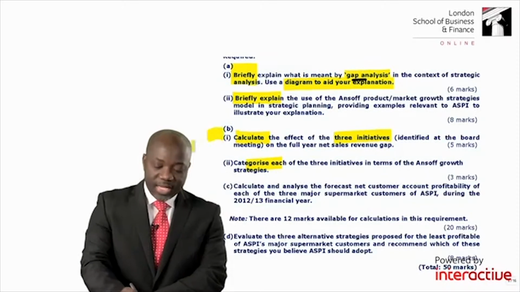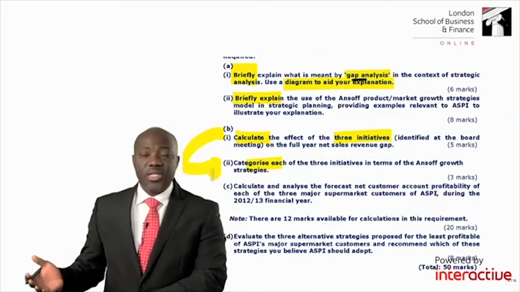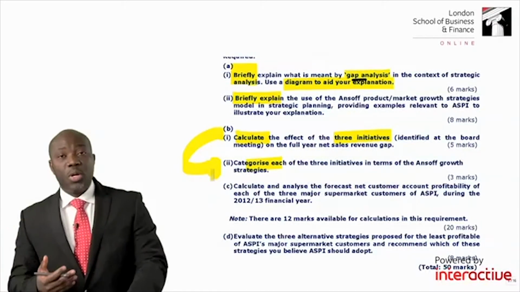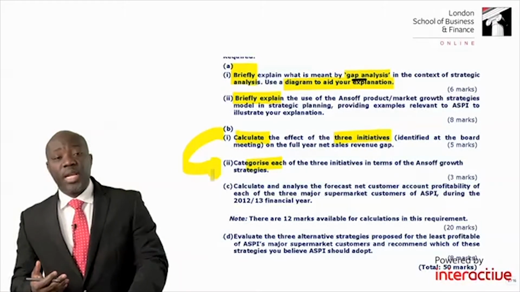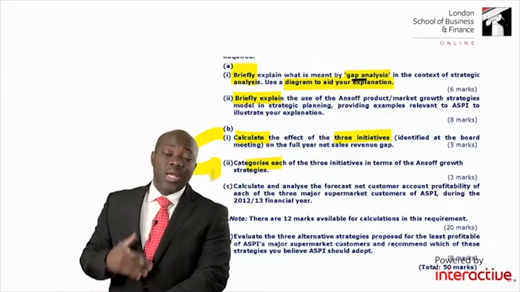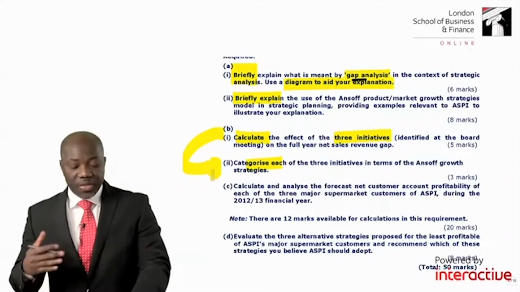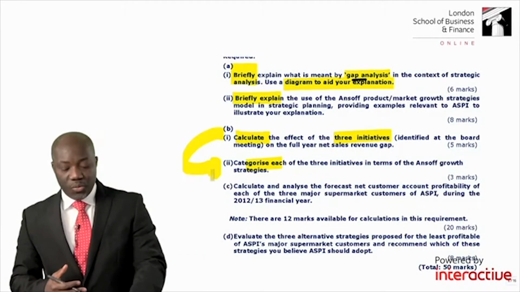So now I realize that there's a link between the strategies that they've been able to come up with. I need to link the strategies to what Ansoff said. Are we bringing a new product? Are we using an existing product? Are we targeting the existing market? Are we targeting new market? Those are the sort of things that I need to be asking myself as I go through there.